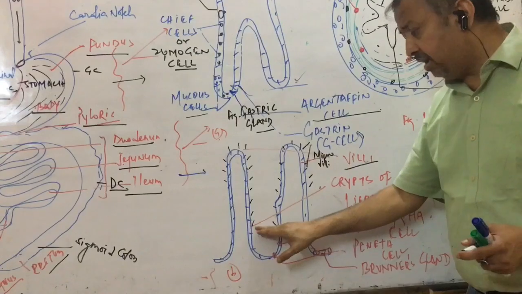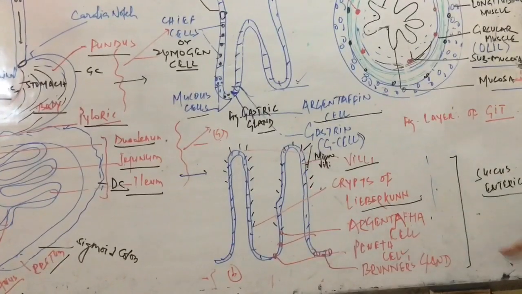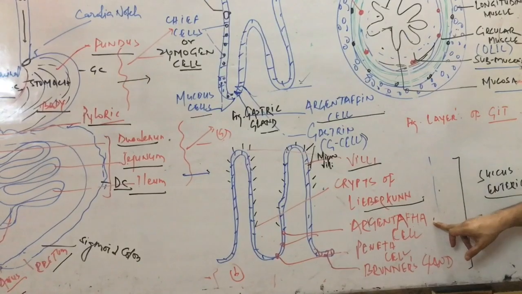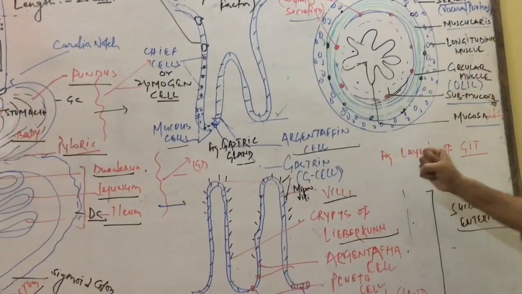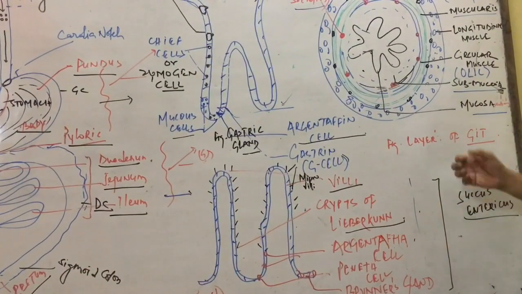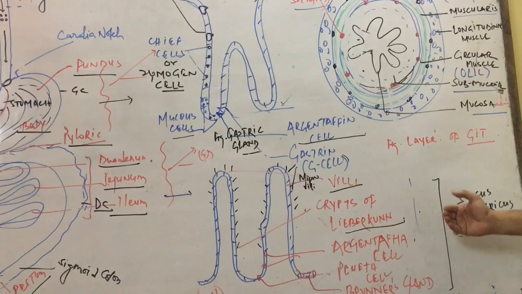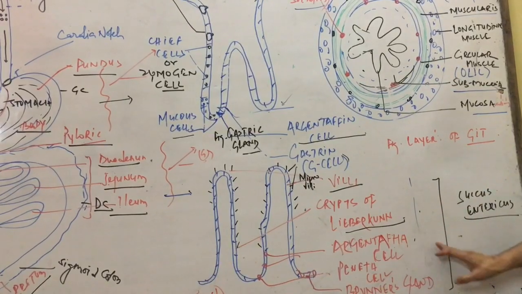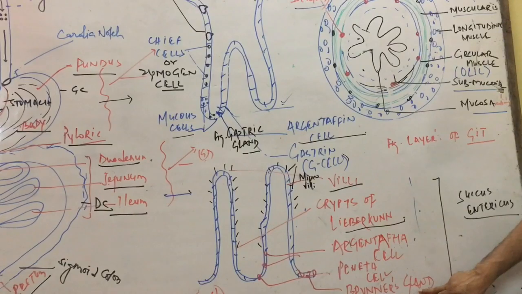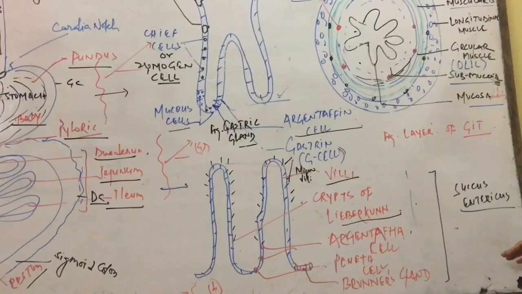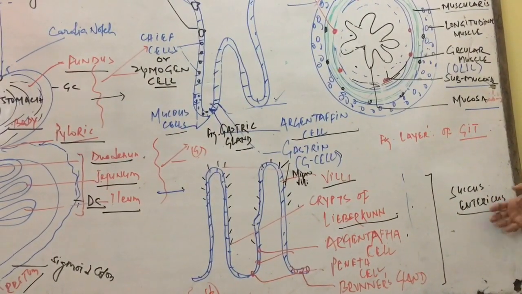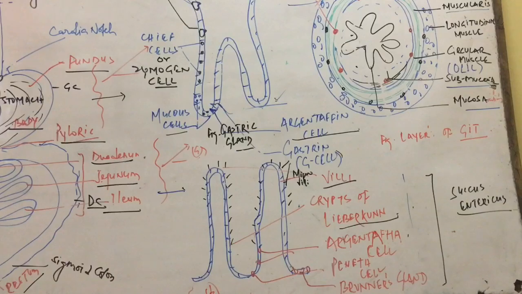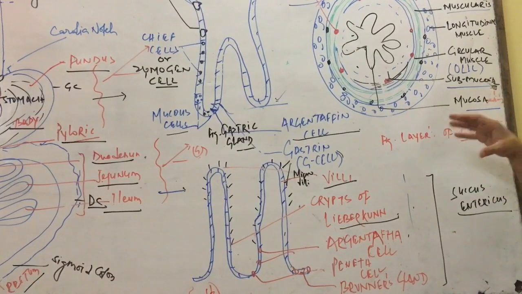At the base of the villi are the crypts of Lieberkuhn, which secrete enzymes, and argentaffin cells secrete histamine and serotonin, which maintain the intestinal movement. Brunner's glands are also present. All together these cells produce an intestinal juice called succus entericus that helps in the final digestion of the food. So here is the internal structure of the small intestine.